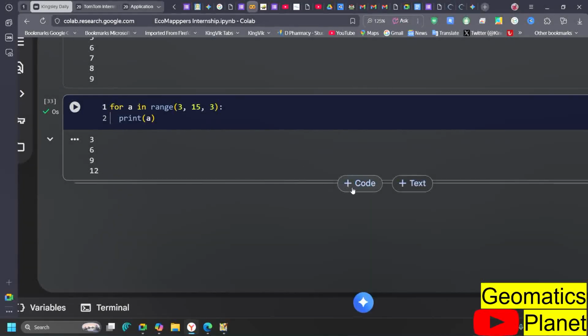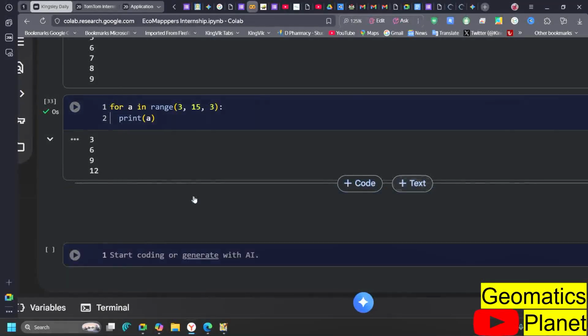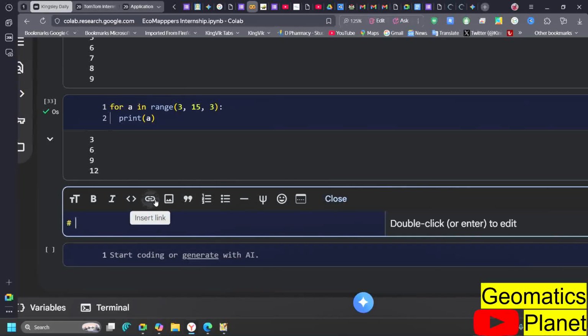Now another thing I will talk about quickly, like I said, we don't have much time, is we can talk about functions themselves.